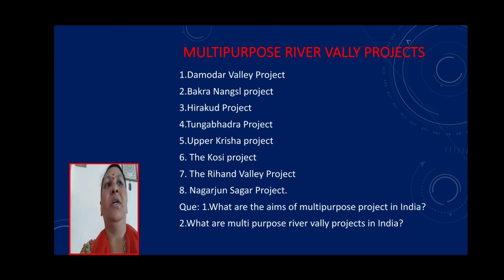Then the Kosi project, a joint venture of India and Nepal. Then the seventh one, the Rihand Valley project, a project of Uttar Pradesh built across the river Rihand. The reservoir created by this dam is Govind Vallabh Pant Sagar. The last one is the Nagarjuna Sagar project in Telangana, built across the river Krishna at Nagarjuna Konda. So, these are all the multi-purpose river valley projects.